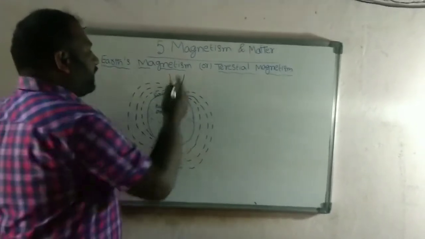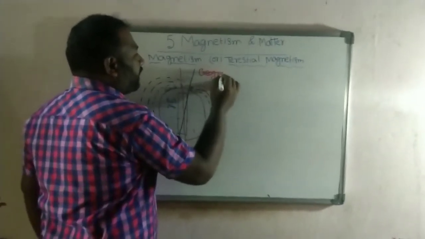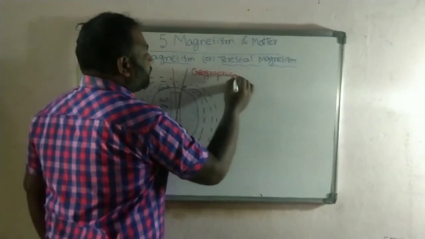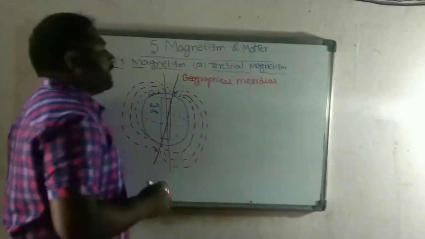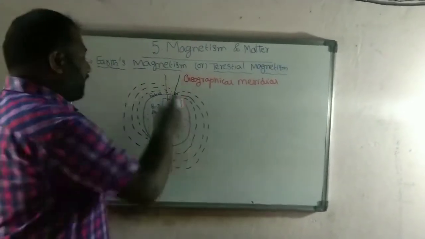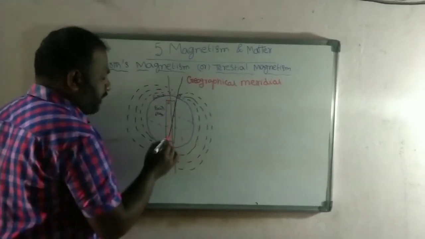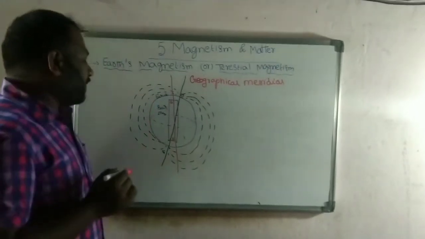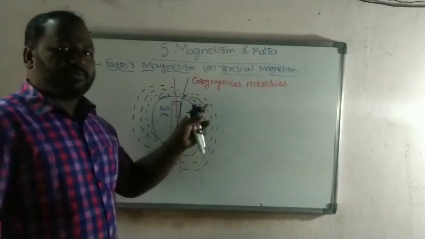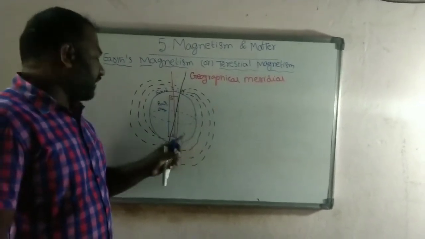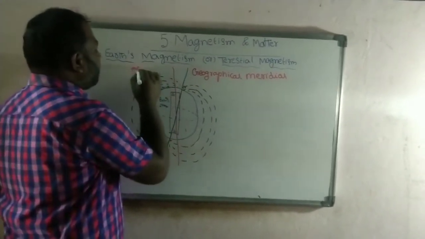Now this is called the geographical meridian. Here is the line passing through the south pole of the bar magnet and the north pole of the bar magnet. All of you know that the south pole of the bar magnet is aligned along the north pole and the north pole of the bar magnet is aligned along the south pole. Now this is called the magnetic meridian.